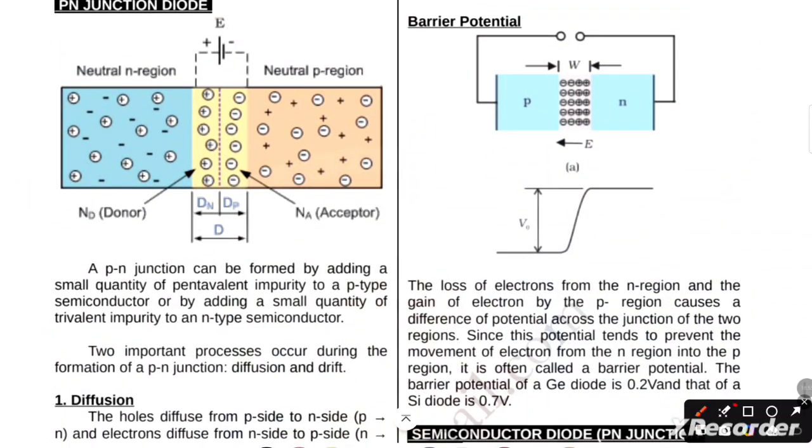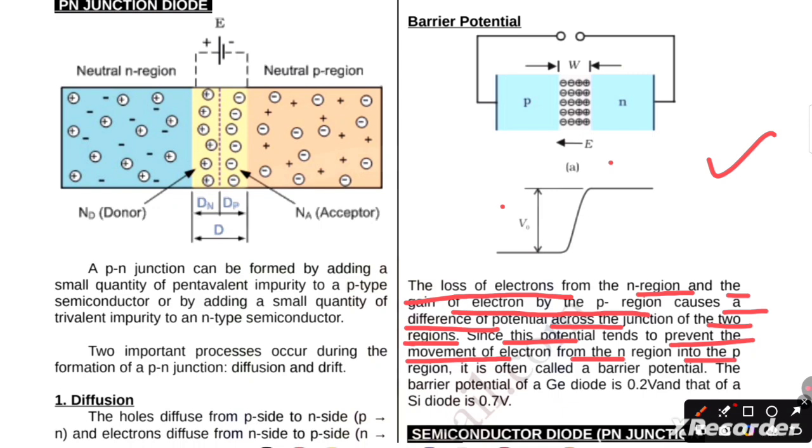Now, barrier potential. Here is the p-type, the n-type, the electric field, and here is the barrier potential. The loss of electrons from the n region and the gain of electrons by the p region causes a difference of potential across the junction of the two regions. Since this potential tends to prevent the movement of electrons from the n region into the p region, it is often called the barrier potential. The barrier potential of a germanium diode is 0.2 volt, while that of a silicon diode is 0.7 volt.